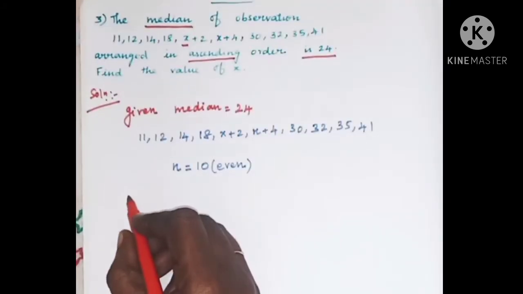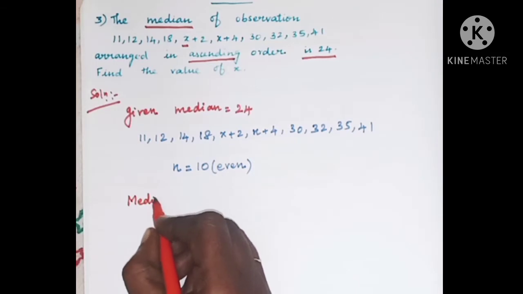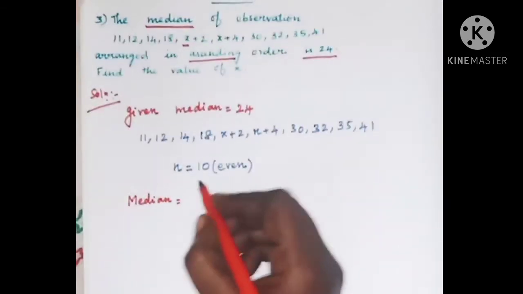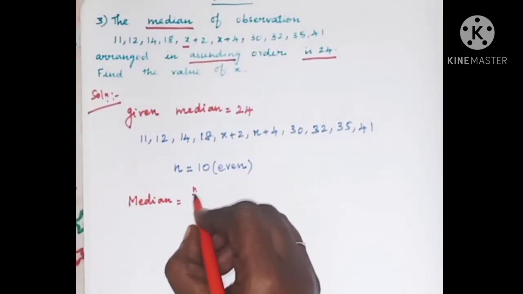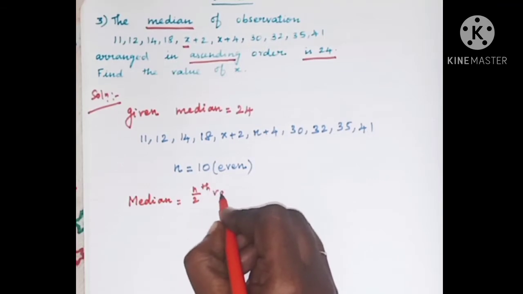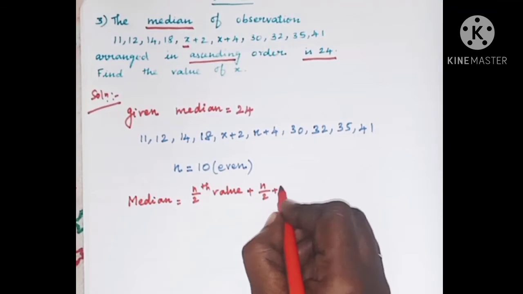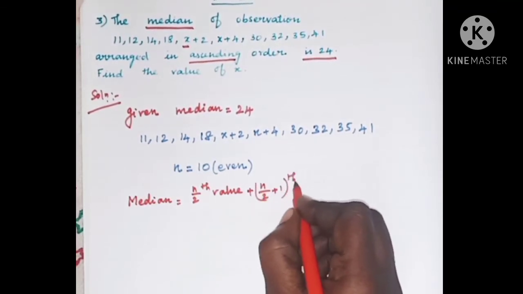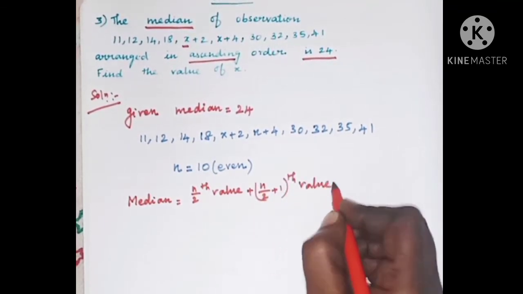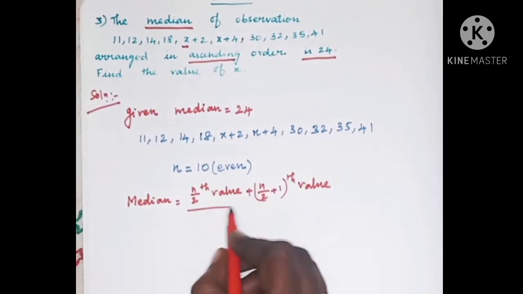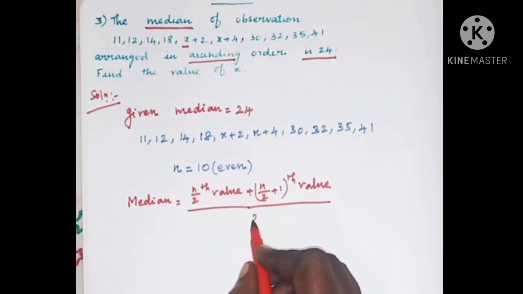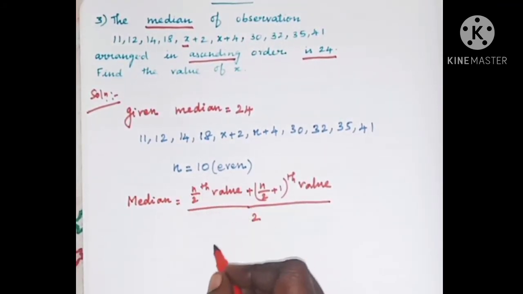So what is the formula? Median is equal to the n by 2th value plus the n by 2 plus 1th value, divided by 2. This is the formula to find the median when n is even.